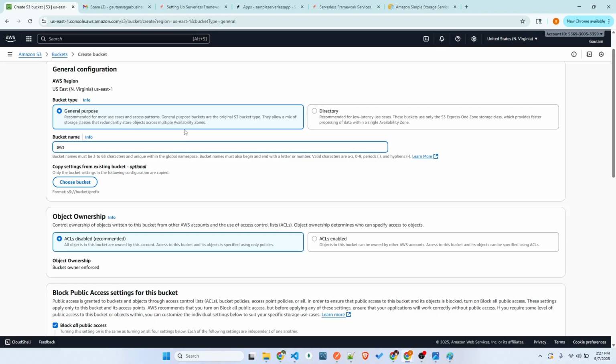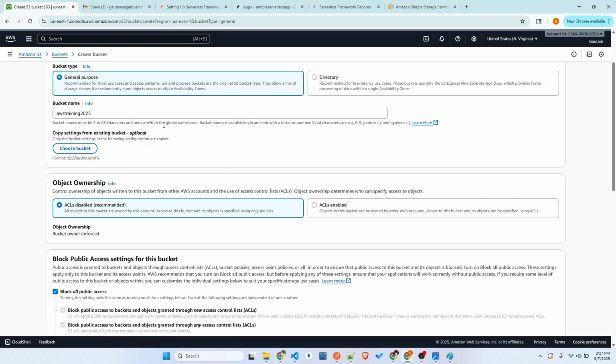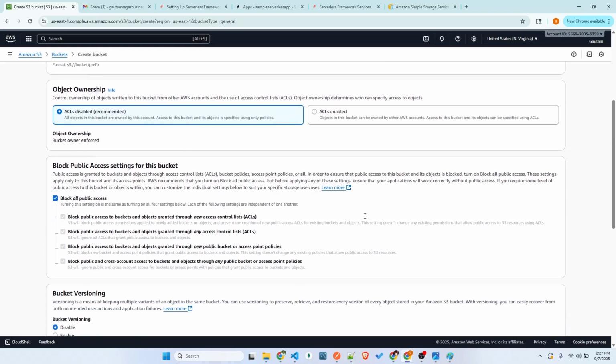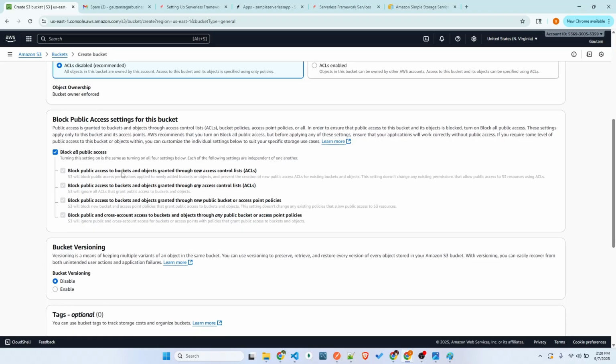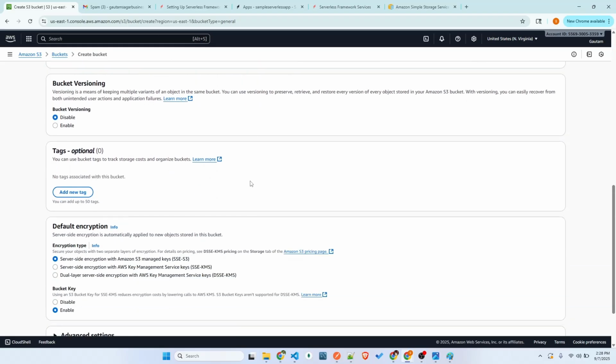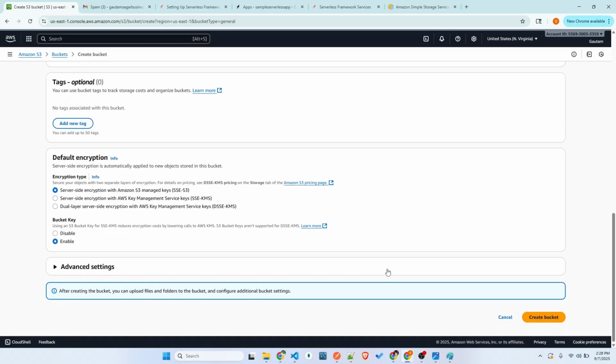So I'm just giving something like AWS training 2025. I hope no one has taken this kind of bucket name. And these ACLs and other things you can just keep by default. We'll be changing the public access to the bucket later, but for now let's just let it be like this. Let's just create a bucket.